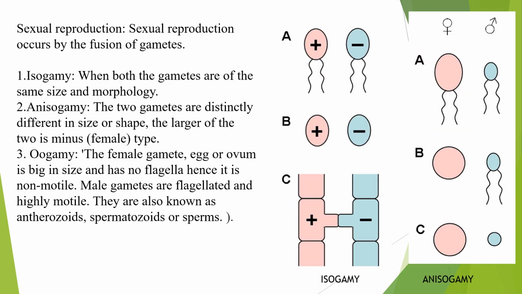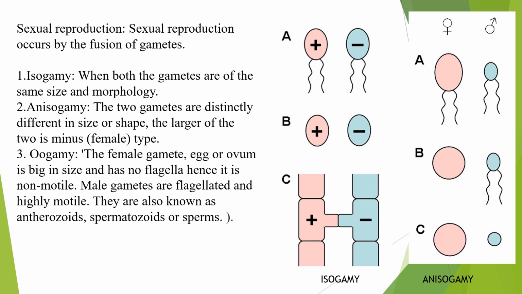Now, coming to sexual reproduction, it occurs by the fusion of gametes. There are different types of sexual reproduction. Among them, we are going to see isogamy, anisogamy, and oogamy. What is isogamy? From the picture, it is very clear: when both the gametes are of the same size and morphology, they fuse together, which is isogamy. In the first picture, both the gametes are of the same size and morphology.